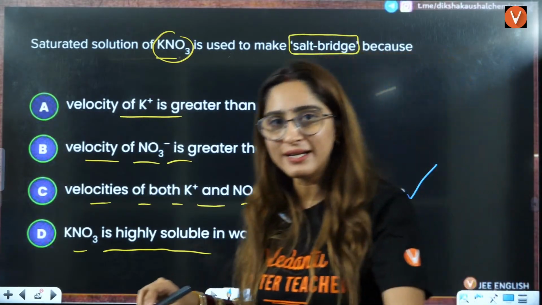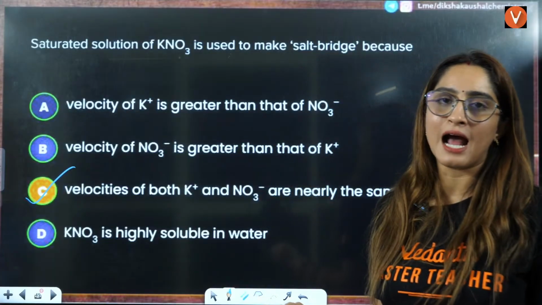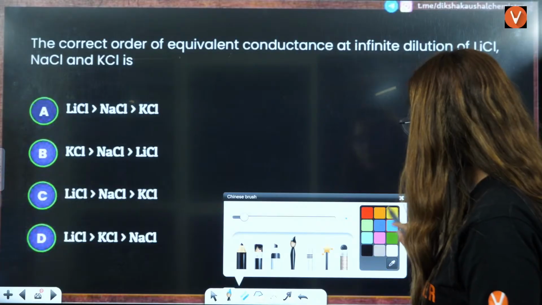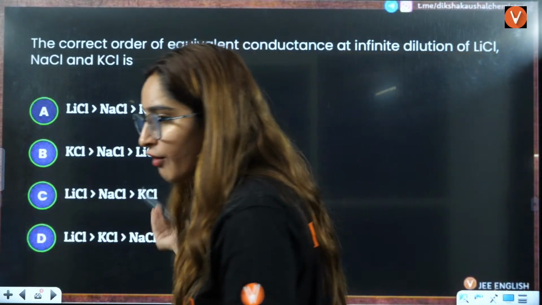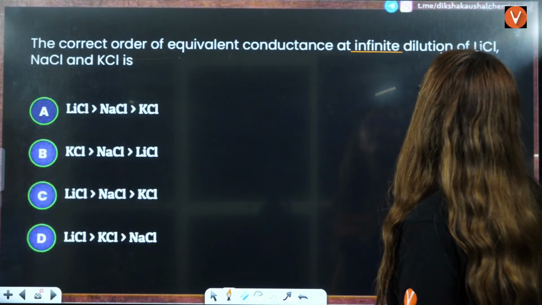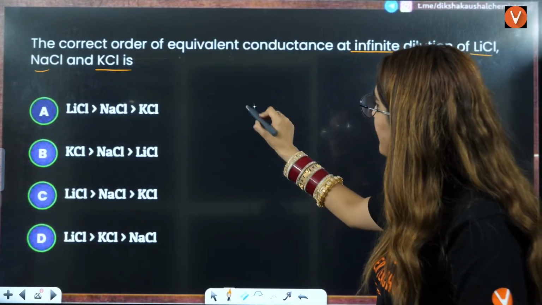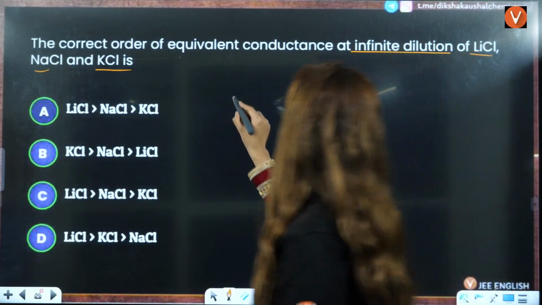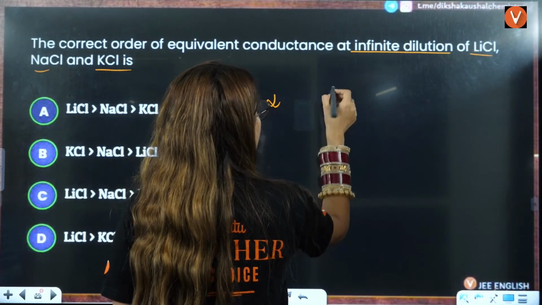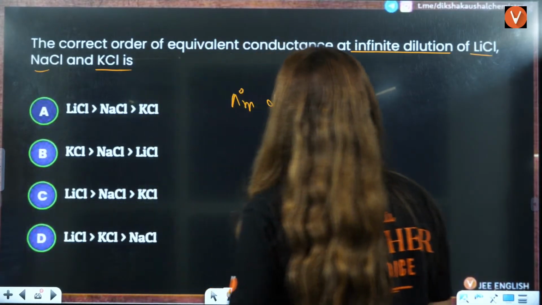That is, the mobilities, the velocities of the ions should be the same, only then they can act as the electrolyte of the salt bridge, right? Last question of today's class: what is the correct order of equivalent conductance at infinite dilution of LiCl, NaCl and KCl? Simple thing, remember, infinite dilution is inversely proportional to...